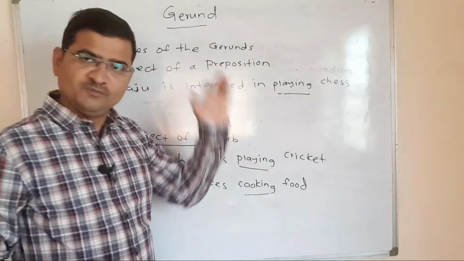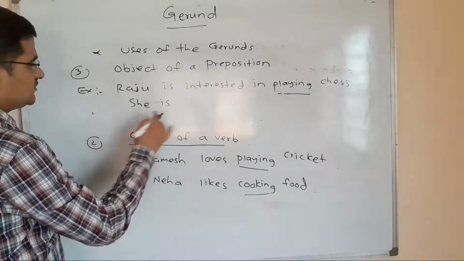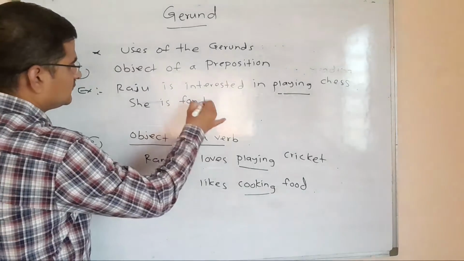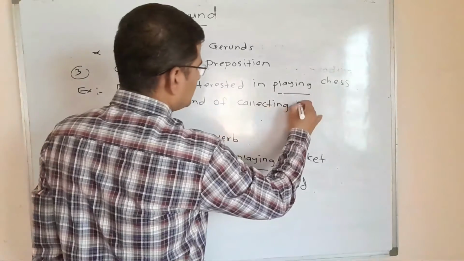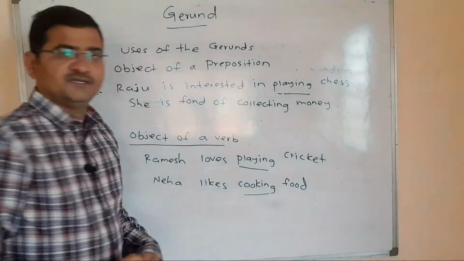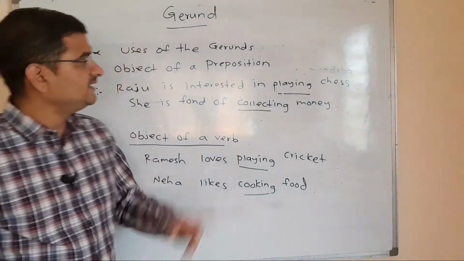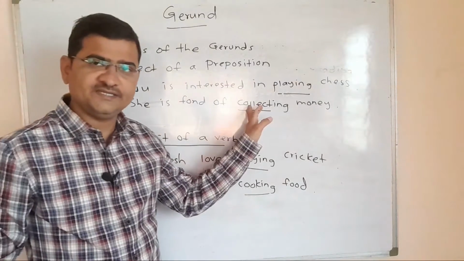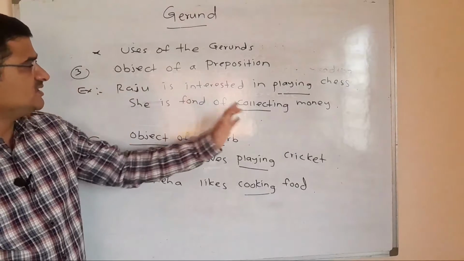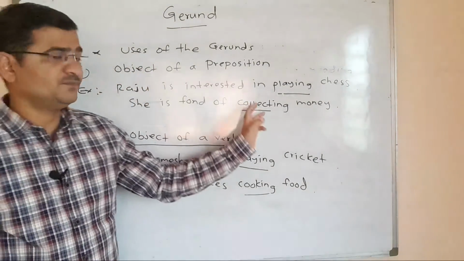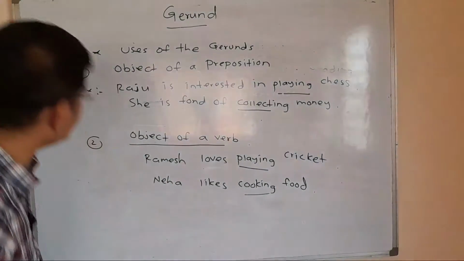Okay, playing. One more example. She is fond of collecting money. In this sentence, collecting is an example of a gerund. Okay, this is a noun here. Collecting is a verbal noun here. Collecting is a noun here, and its use here as a gerund is object of a preposition. The last use of a gerund is, we can say, subject complement.